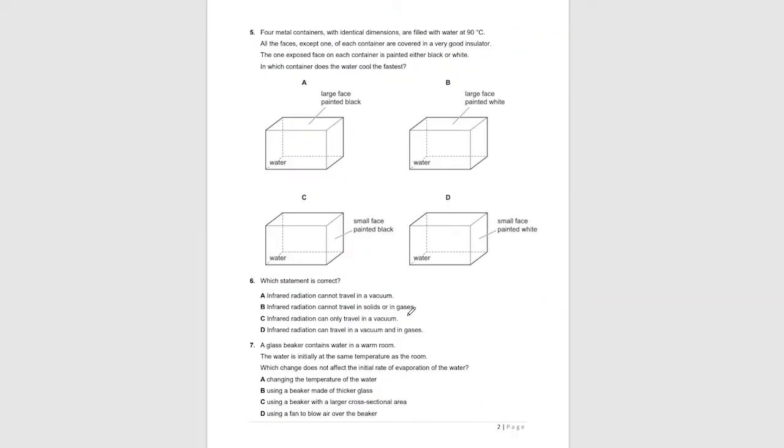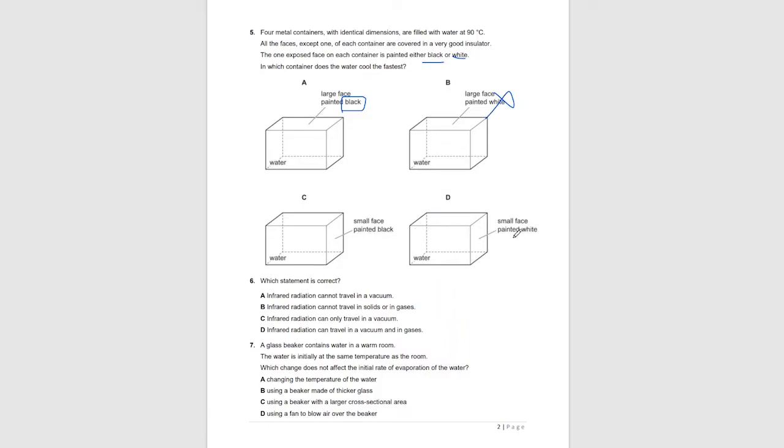Question 5. Four metal containers with identical dimensions are filled with water at 90 degrees Celsius. All the faces except one of each container are covered with a very good insulator. The one exposed face on each container is painted either black or white. In which container does the water cool the fastest? So black surfaces are good radiators of heat. So the one painted black will lose the heat at a faster rate, not white, because white is a good reflector of heat, not a radiator.